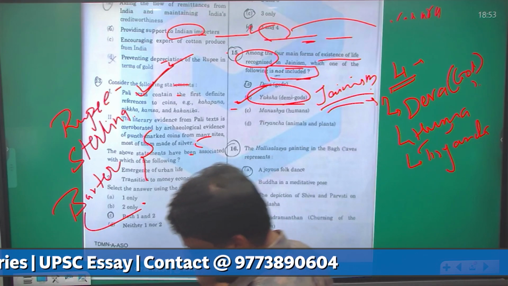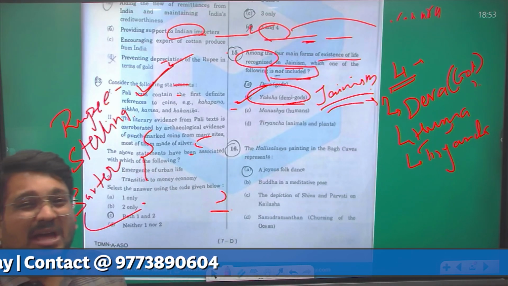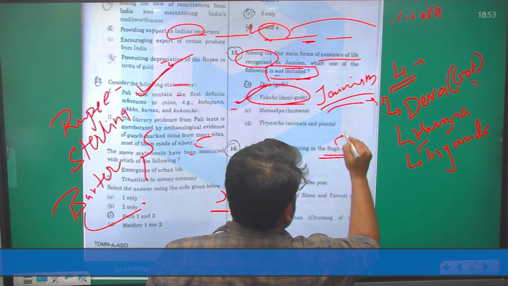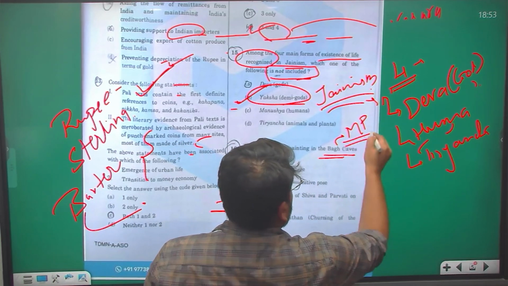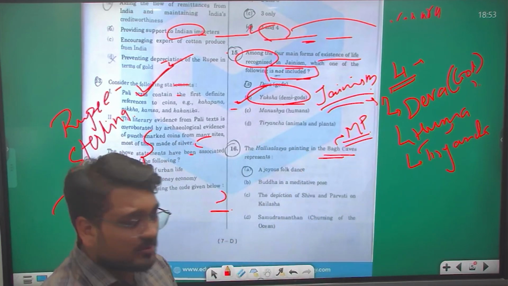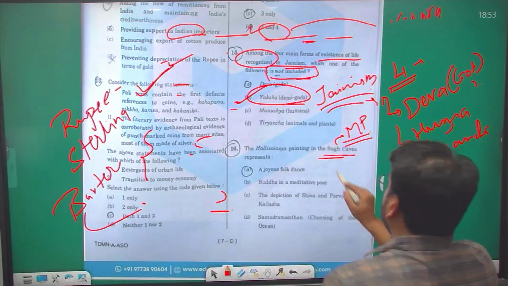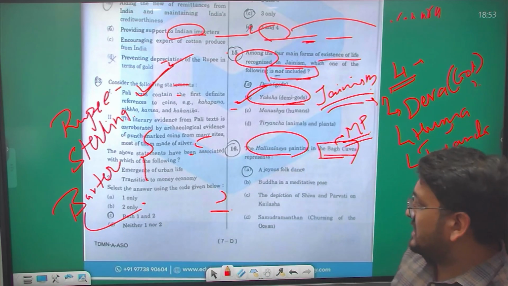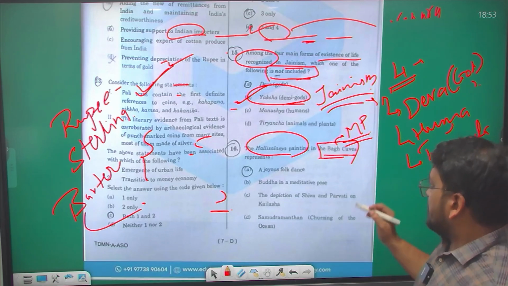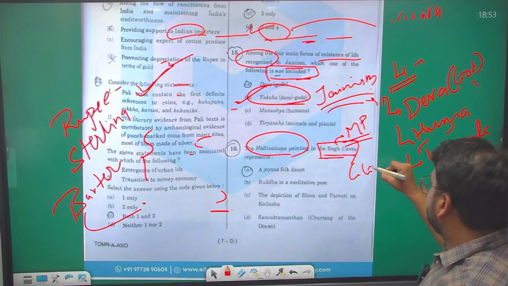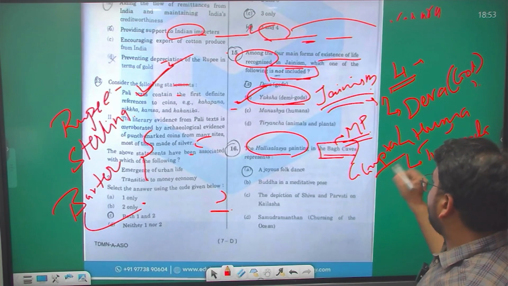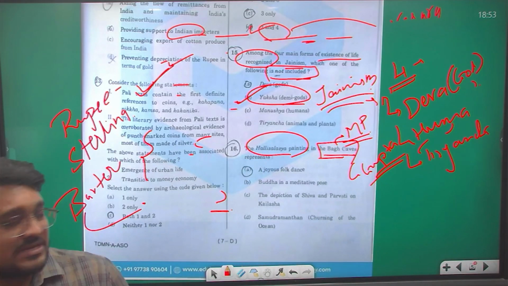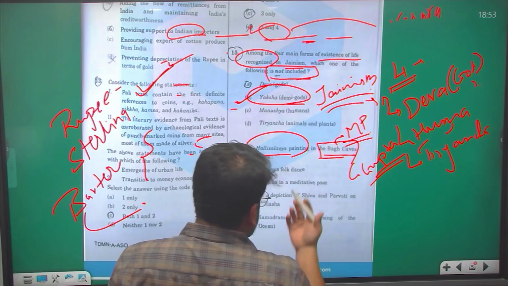Now question number 16. They are asking about Halisaka. It is a painting in the Bagh caves that is found in your Madhya Pradesh. It is Gupta era, if I am not wrong, these Bagh cave paintings, and in that they have precisely asked about Halisaka. Now the Gupta period, as we all know, was somewhat of a revival of Hinduism, and mostly it was Hinduistic architecture or paintings and culture.